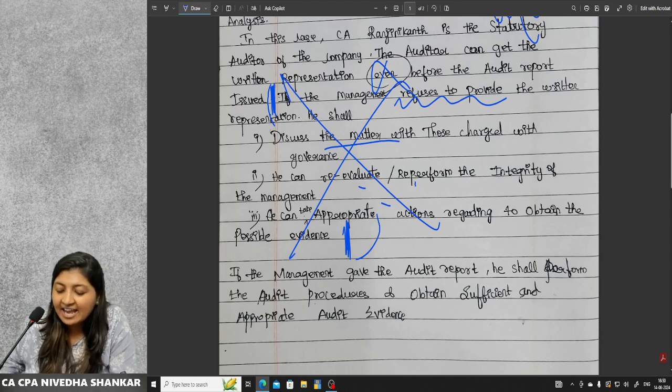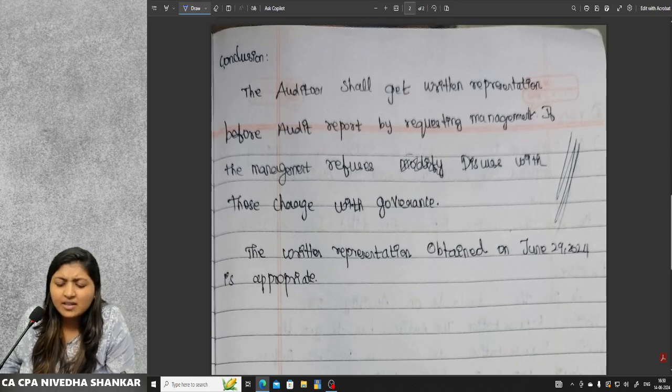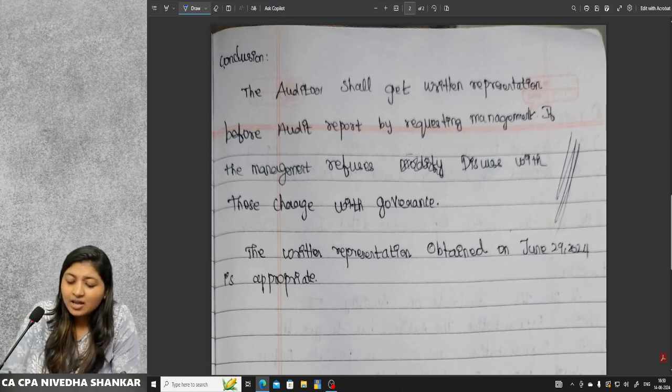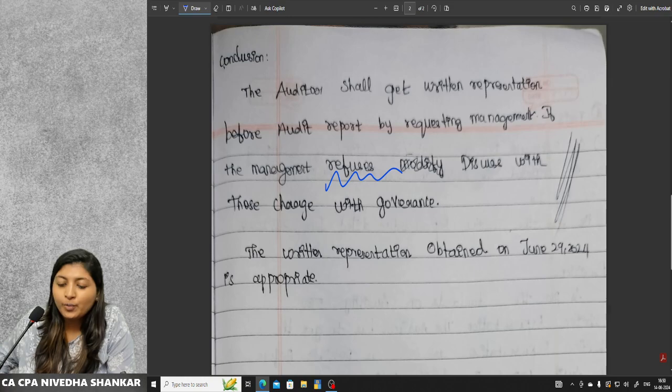If the management gave the audit report, he shall perform the audit procedures and obtain sufficient appropriate audit evidence. The conclusion is, the auditor shall get the written representation before the audit report, requesting the management. If the management refuses, discuss again. You don't have to talk about what will happen if the management refuses. The question is very clear.